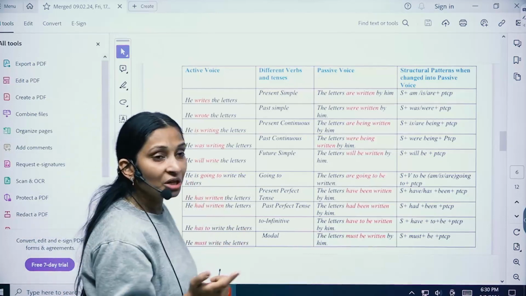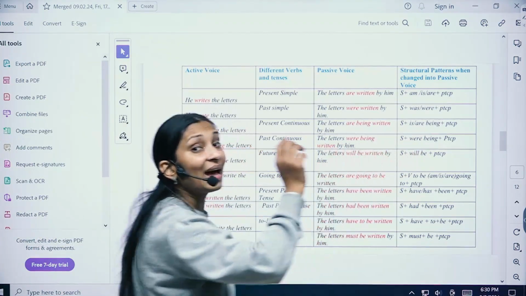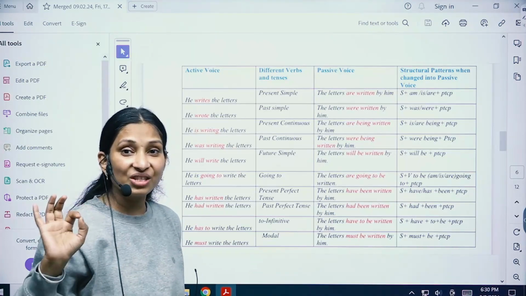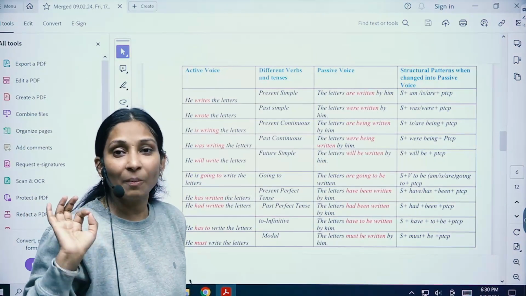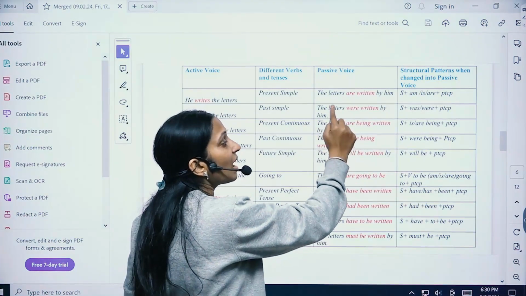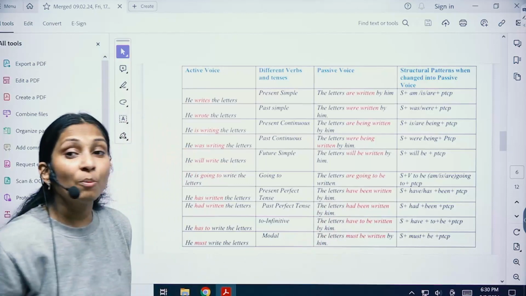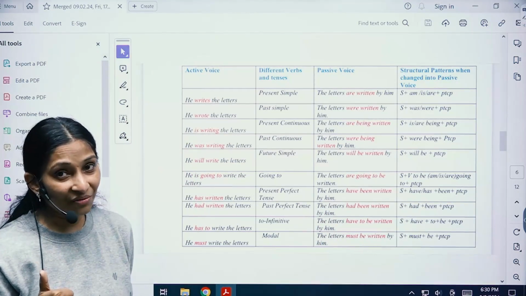Now when we change this sentence, is, am, are is already here, and being is the extra verb that we are going to put. Now how does the sentence become? The letters are being written by him. So being is the extra verb that we have put.